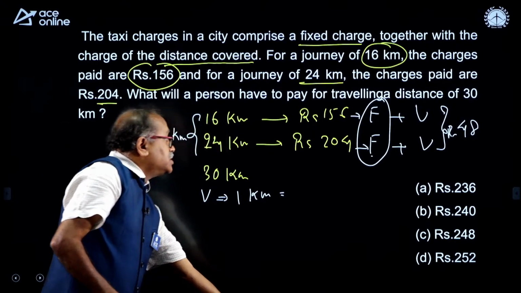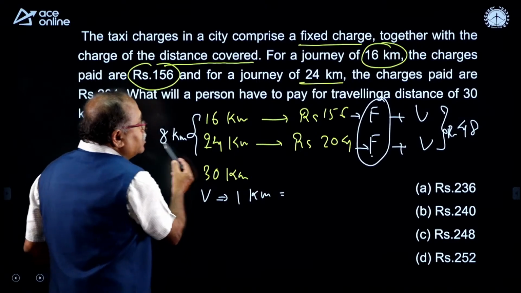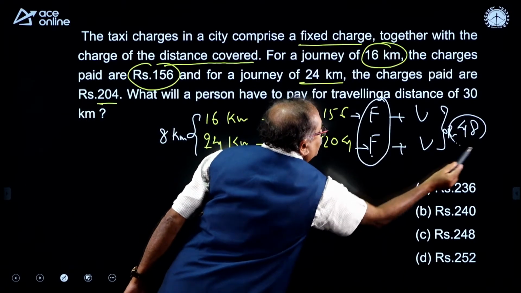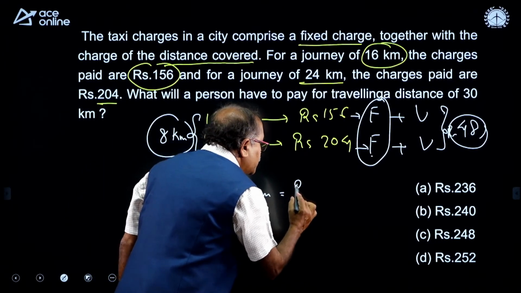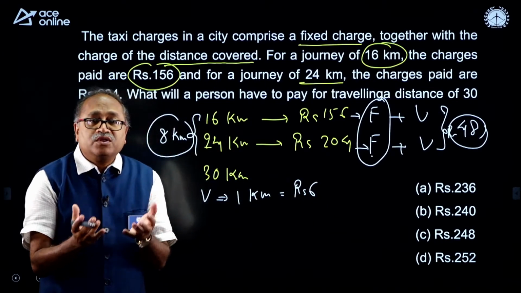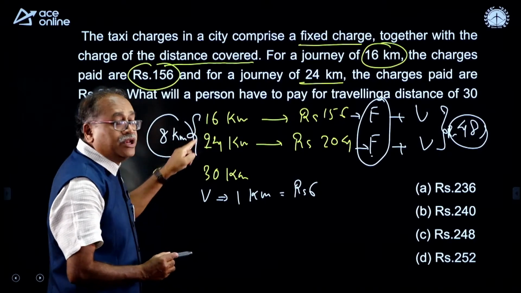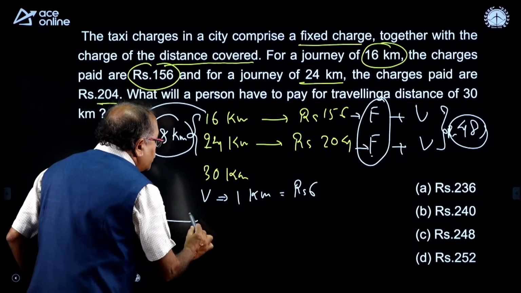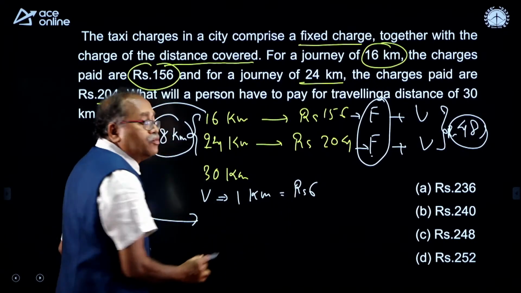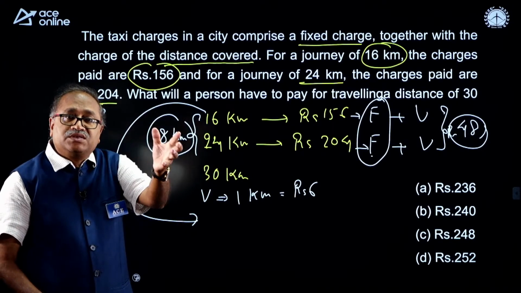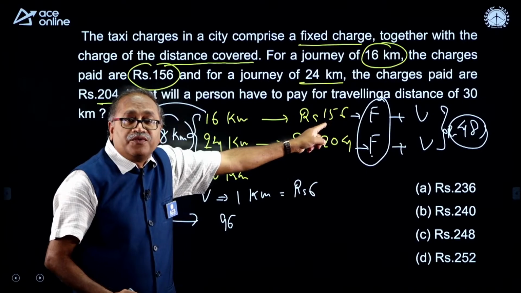Okay, I will just expand the clue. For 1 kilometer, what is the variable expenditure? 48 divided by 8, and that comes to 6 rupee. Now how do I know the fixed charges? For this 16 kilometer, what should be the variable charges? For 1 kilometer 6 rupee, for 16 kilometer 16 times 6 is 96 rupee. But how much has he paid? 156 rupee.